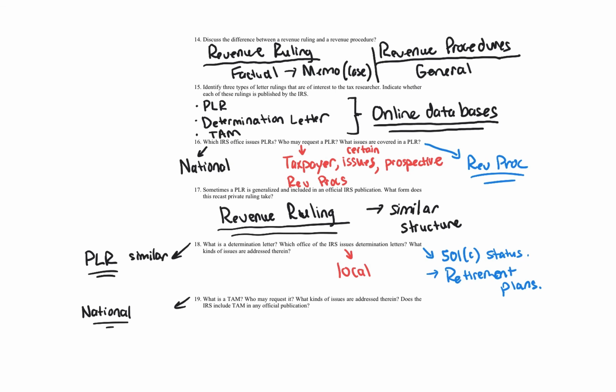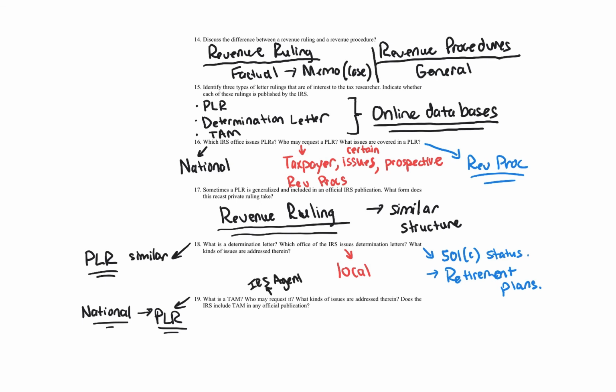And it's similar to a private letter ruling. So again, a determination letter, a TAM, and a private letter ruling are all similar. The main difference among the three is that a determination letter is issued at the local level and is much more limited. Now, a TAM is a little different. It's not exactly the same thing. Let me explain. It is similar to a private letter ruling, except a TAM is not requested by a taxpayer. So who may request it? It's actually internally requested by the IRS, by an IRS agent.